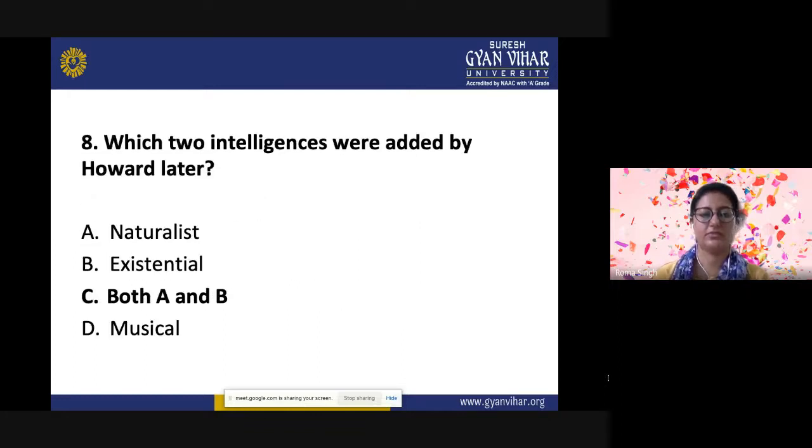The next question is, which two intelligences were added by Howard later? The options are naturalist intelligence, existential intelligence, musical intelligence, or both A and B. And the correct answer is that the naturalist intelligence and the existential intelligence were later added by Howard Gardner. He originally gave seven intelligences in the start.